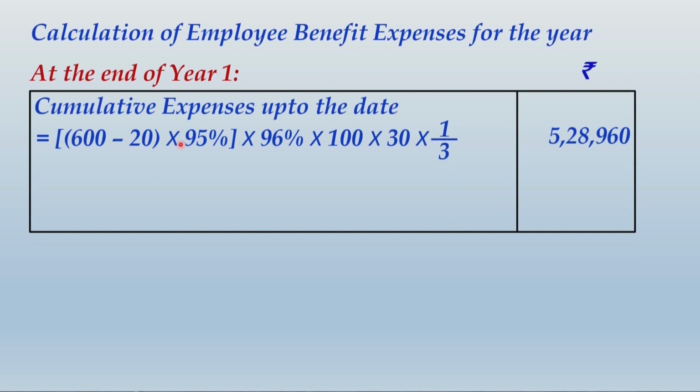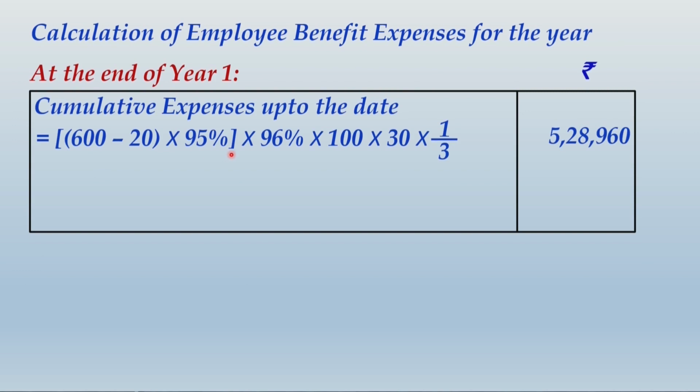So I am sure you have understood this line of calculation. 600 total number of employees, 20 already left in the first year, 600 minus 20, 580 remains by end of first year actually. But we have to make an estimate of how many will leave in second year. In second year, 5% of remaining will leave. So we have taken 95% of remaining. After subtracting that 5%, or we can say after multiplying 95%, what we get is the expected number of employees by end of second year.